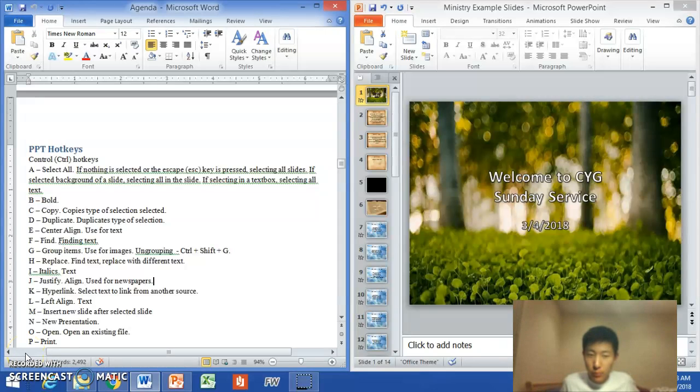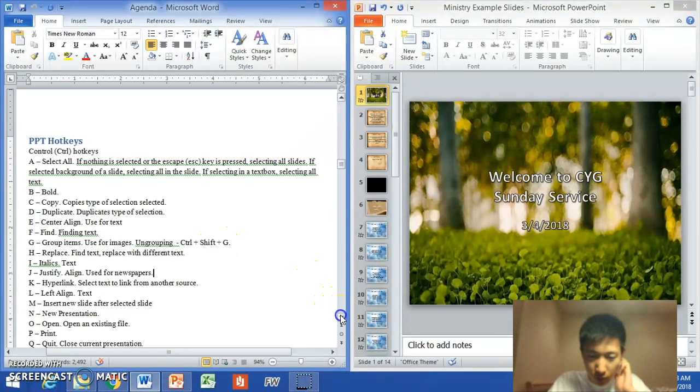Hi everyone, welcome back to part 3 of the control hotkeys for PowerPoint. So previously we left off on Control P for print. Now we're going to be moving on to Control Q, quit.